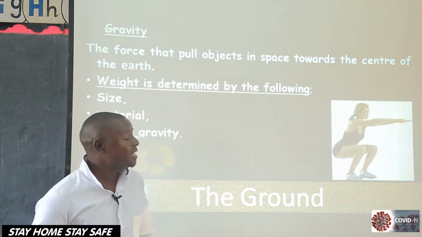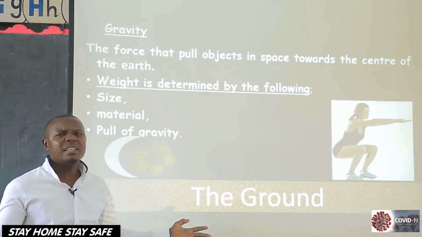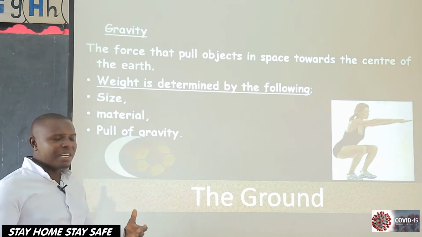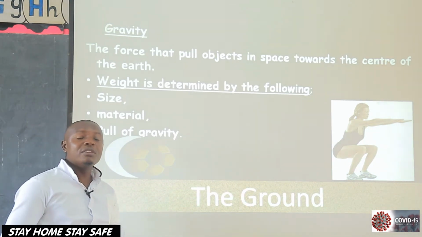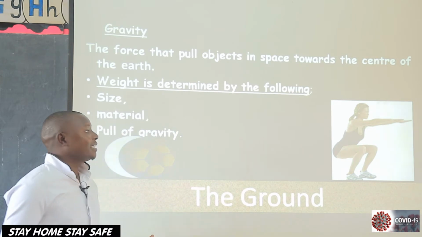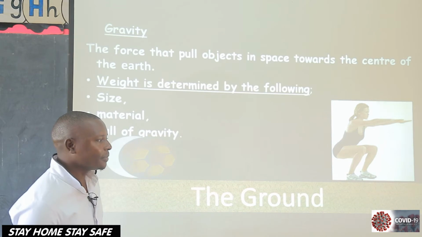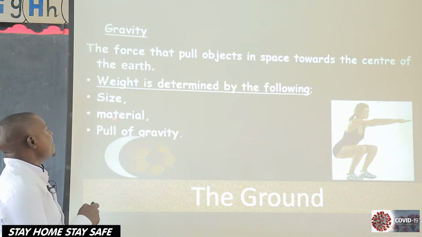One, it is determined by the size. If you have a big table, it will have a lot of weight. The bigger the object, the more weight it contains. Two, we have the material.